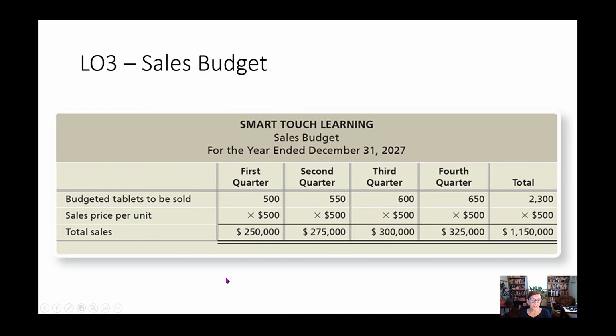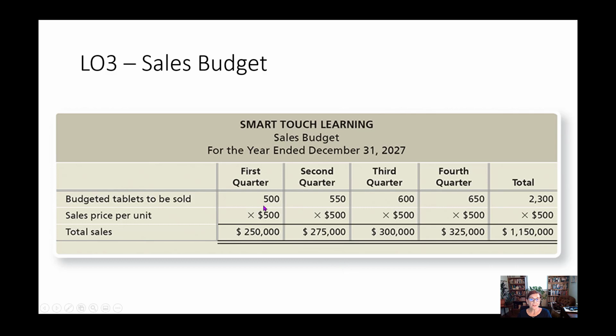So here's a sales budget. This is from your text. The sales budget shows how many units of product the company plans on selling each quarter. And then that is multiplied by the selling price per unit, which in this case is $500. These are tablets. And that gives us our total sales. Your total for the year is either going to be this total across times the 500, or you can add these four numbers across and get the 1,150,000. Either way, it should be the same.